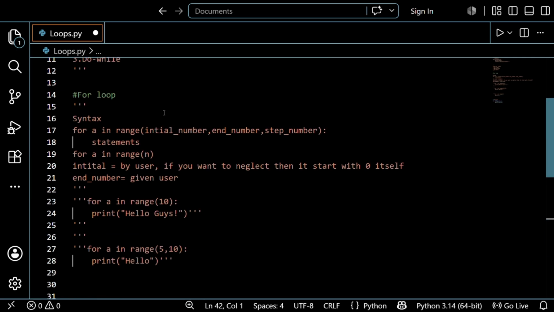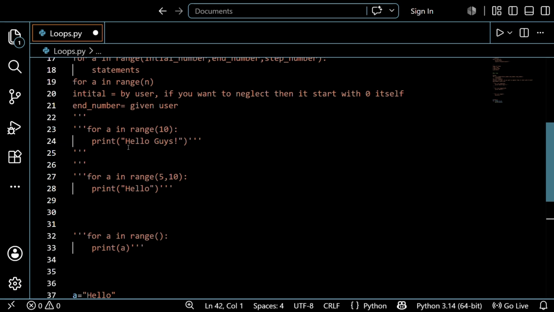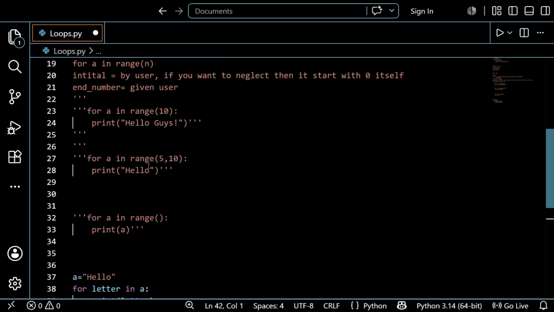In the first example, we created a range and printed the hello guys statement ten times, and then we gave the initial point, so that it prints from the 5th time to 10, just 5 times, starting the range from 5 to 10.